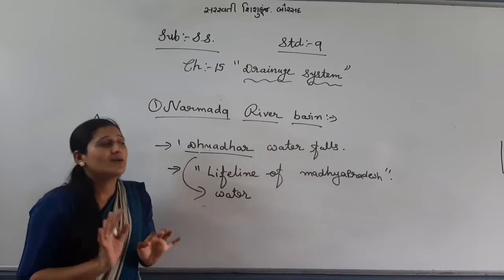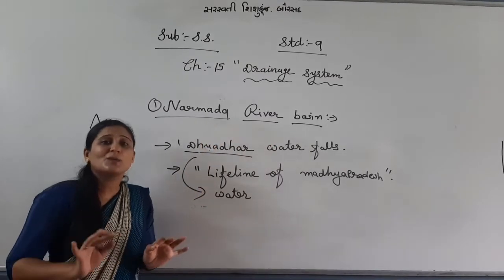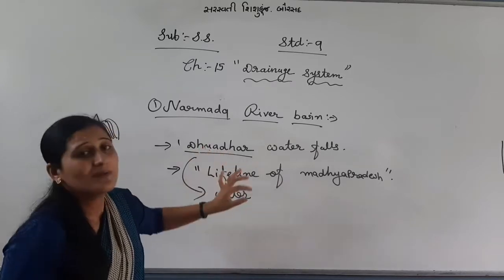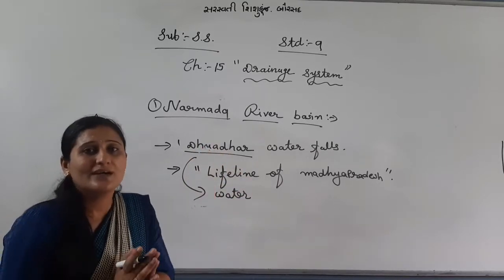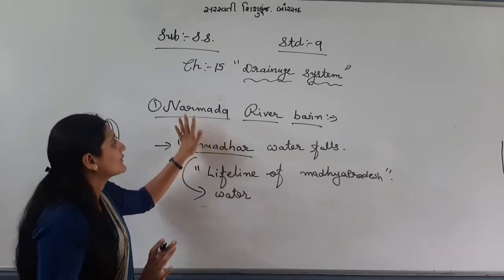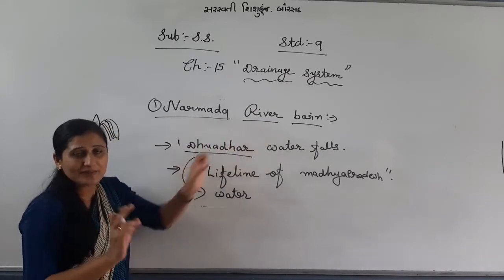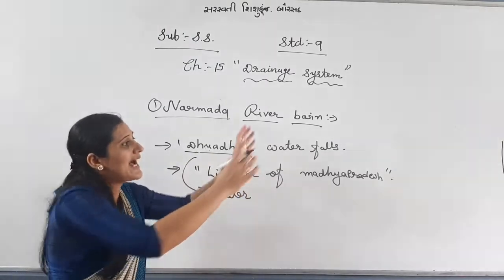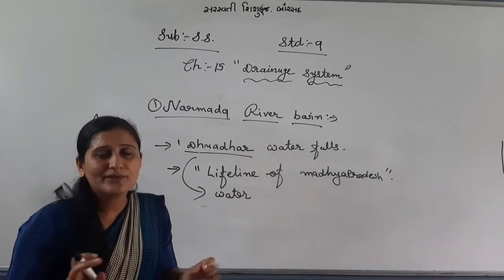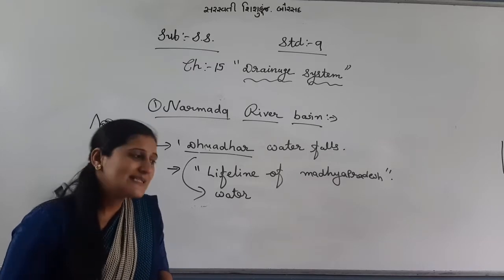The scenery of Narmada river and Statue of Unity and Sardar Sarovar Dam looks wonderful. The scenery of that river is very nice, right? So clear about Narmada river basin? Through map I will explain after completing all 6 rivers. Understood? Clear about Narmada? Let's see second one.